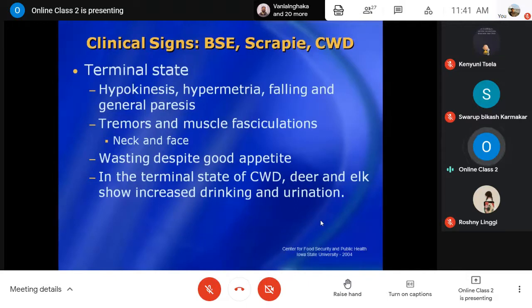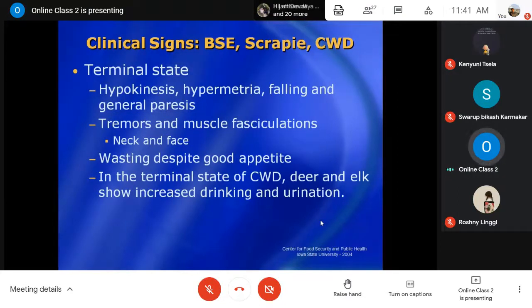They may go on wasting their body condition, running down. Even when they have good appetite, they cannot gain weight. The body will be wasting, including their muscles. And in the terminal state, particularly in chronic wasting disease, deer and elk mostly have this kind of disease condition.